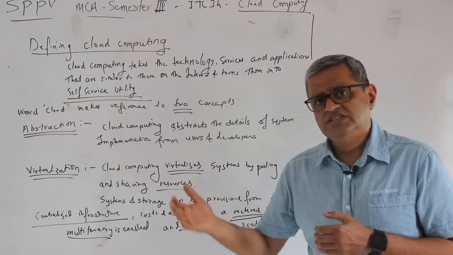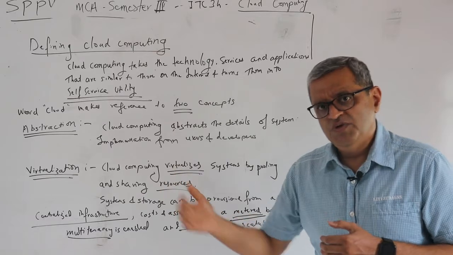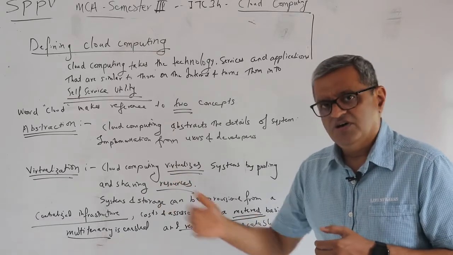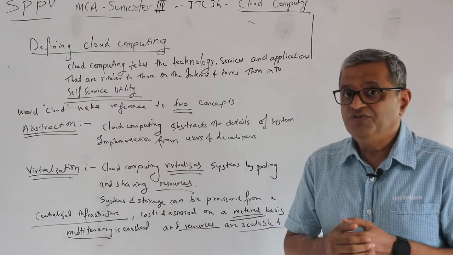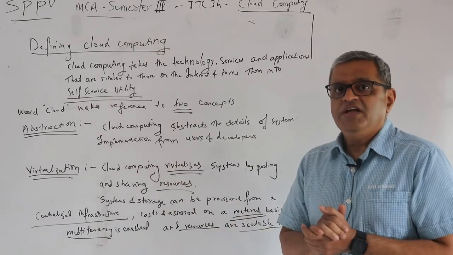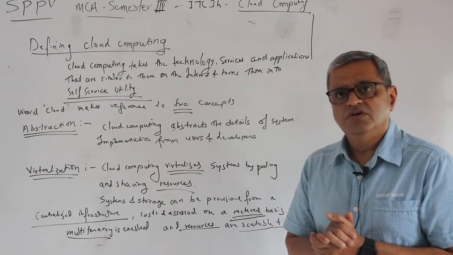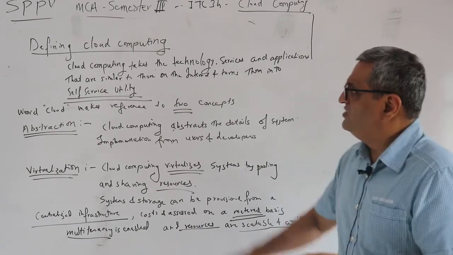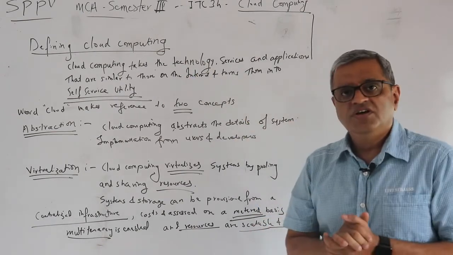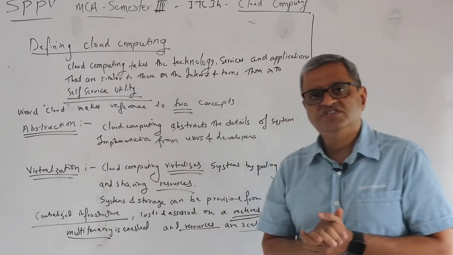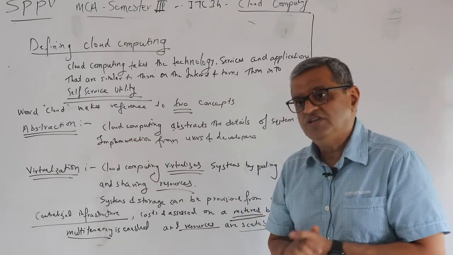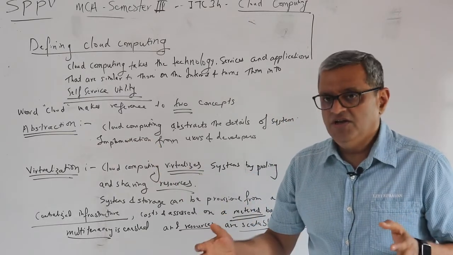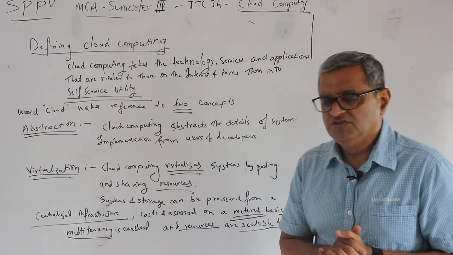So it's scalable, and we can also scale down when we don't require that much computing power. This is the basic definition of cloud computing and the meaning of the words abstraction and virtualization. I hope you understand whatever I spoke.